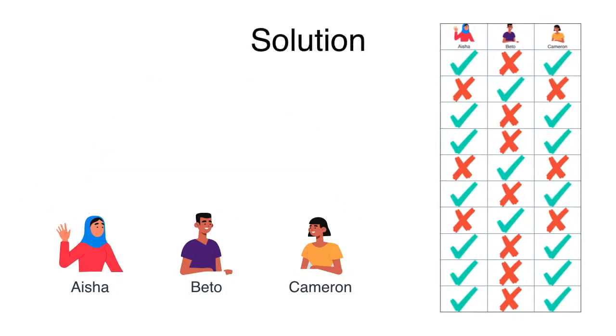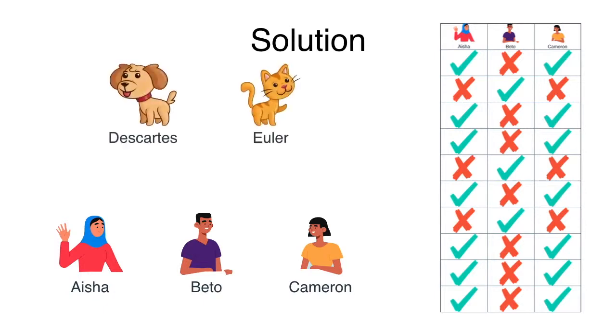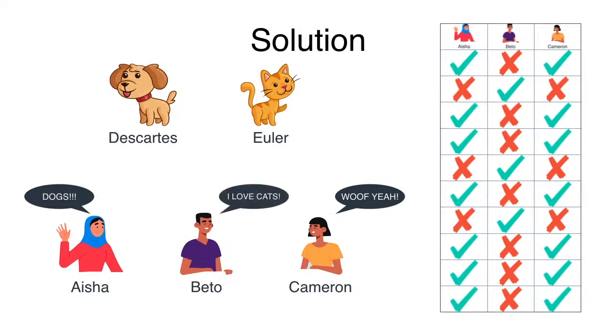And here's a possible answer to our dilemma. Let's say that they're not alone. In the house, there is a dog called Descartes and a cat called Euler. And sometimes the dog shows up and sometimes the cat shows up. And it turns out that Aisha and Cameron absolutely love dogs, so they show up whenever Descartes shows up, but they don't like cats. And Beto, well, he adores cats, but he's allergic to dogs, so he only shows up when Euler shows up. And when we look at the data, we conclude that the times where Aisha and Cameron showed up, perhaps it's because the dog Descartes was there, and the times where only Beto showed up is perhaps because Euler the cat was there.